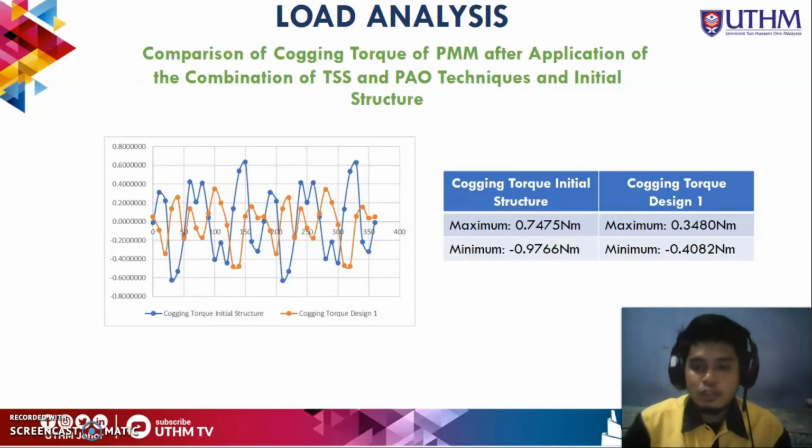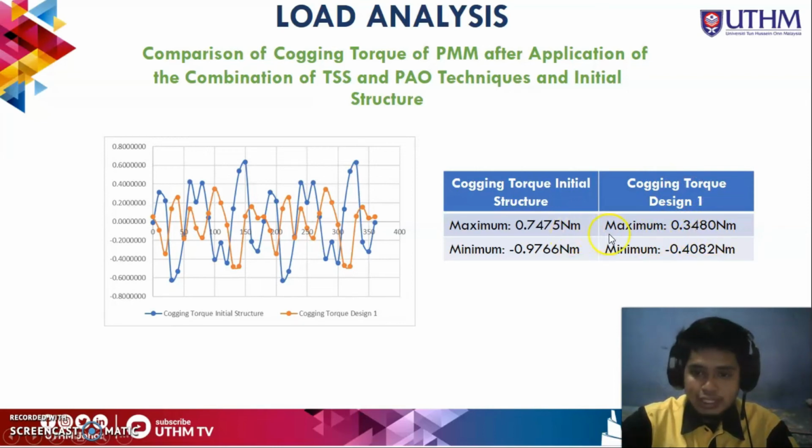This is the comparison of the cogging torque of the three designs, which differ in slotting parameters, compared to the initial structure. For the maximum amplitude of cogging torque, design 1 is 0.34.